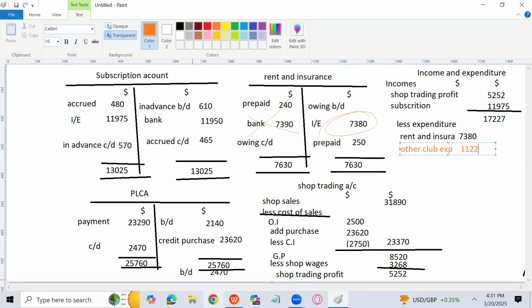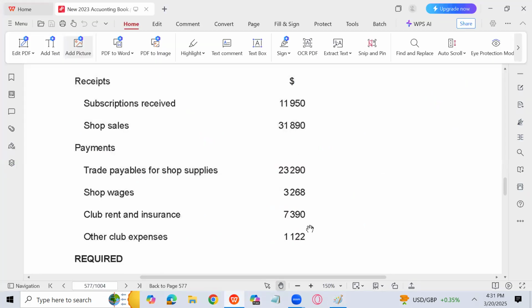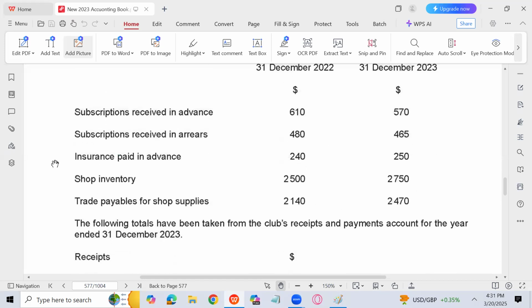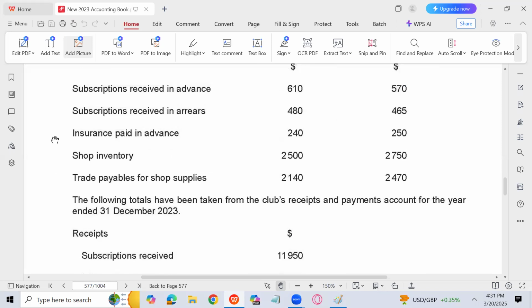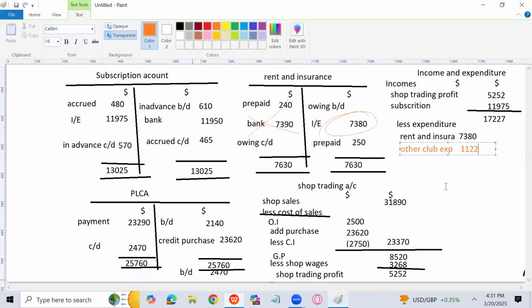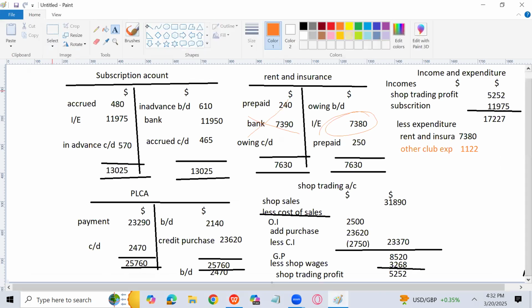So let's see if there is any depreciation if there is a non-current asset. No, there are no non-current assets in the question, so depreciation won't be a part of the question. Maybe that's why he has not given us to prepare the income and expenditure account, because preparation of income and expenditure account in this question is quite easy. So expenses ka total 8502.